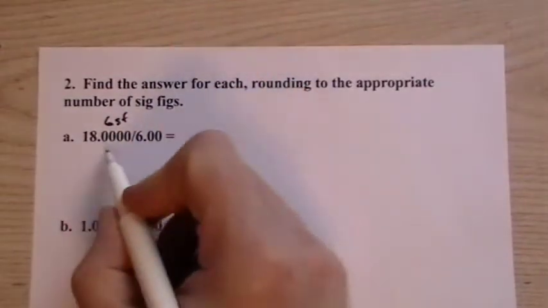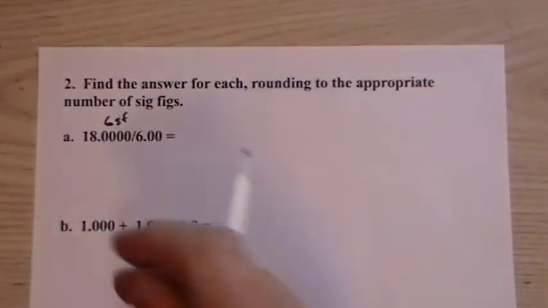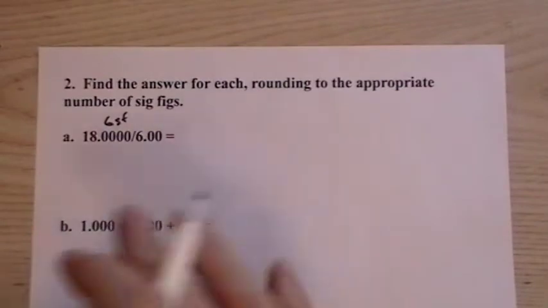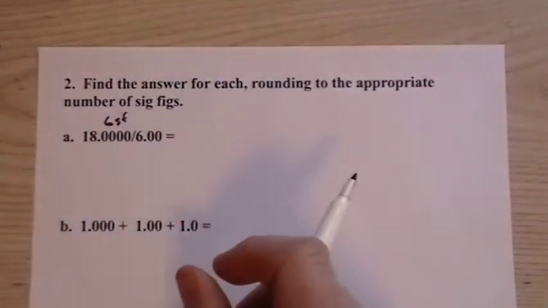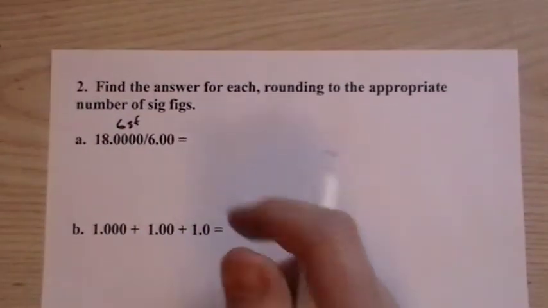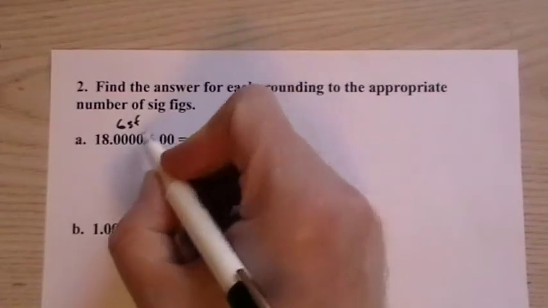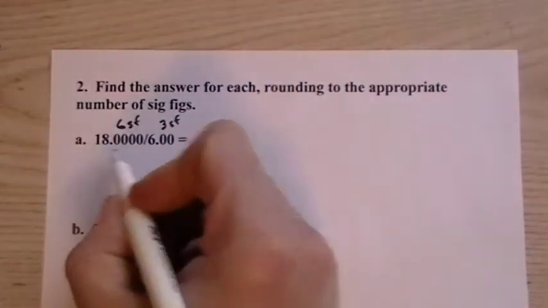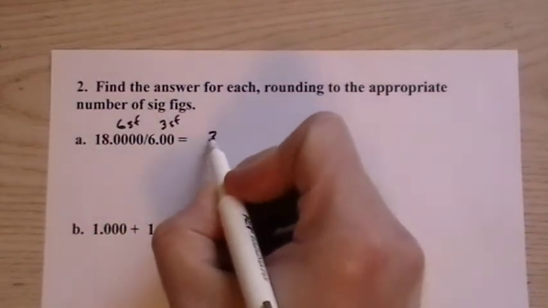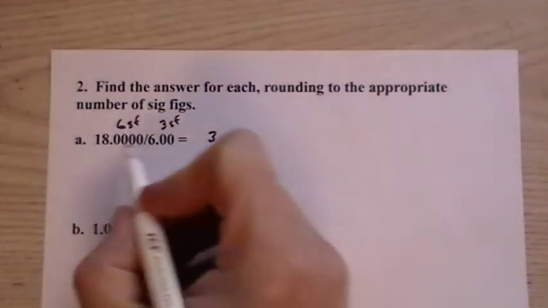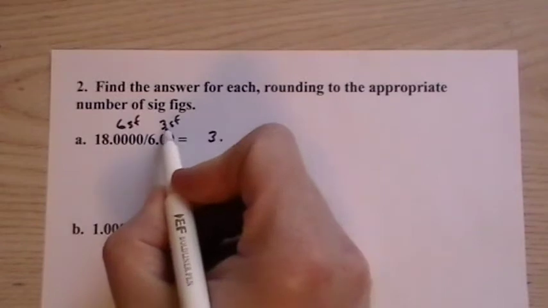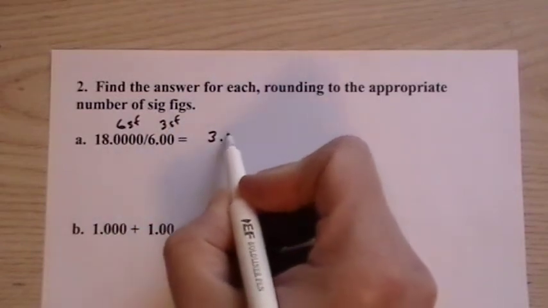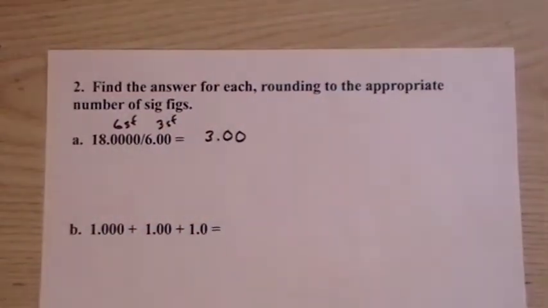Now these are measurements, so they should have units of measure, but traditionally you leave the units of measure off so that you don't have to worry about them, and they just clutter things up. But these are definitely measurements, and this is 3 significant figures. So 18 divided by 6 is 3, and it's going to be zeros, but how many? So 6 and 3 here, so we already have 1 significant figure, so that's where we stop.